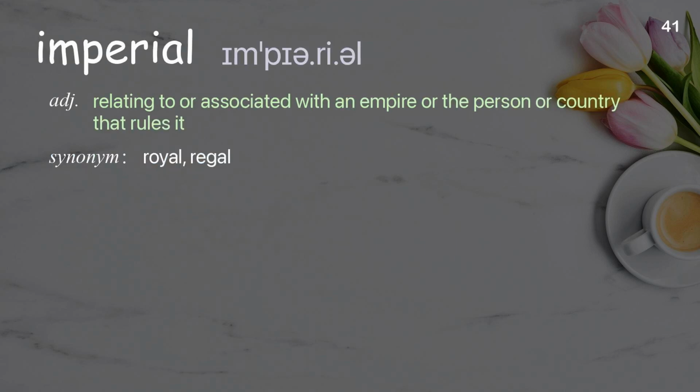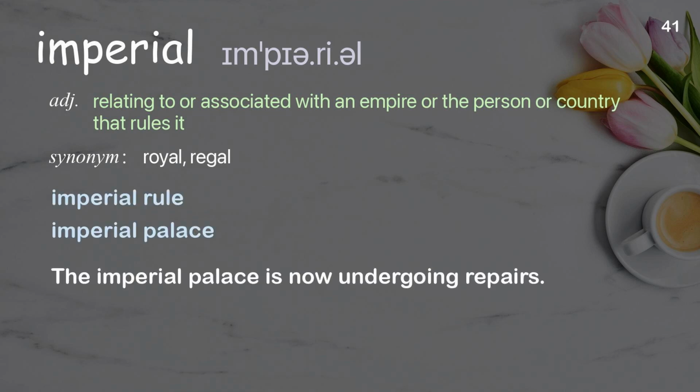Imperial. Relating to or associated with an empire or the person or country that rules it. Examples: Imperial rule. Imperial palace. The Imperial Palace is now undergoing repairs.